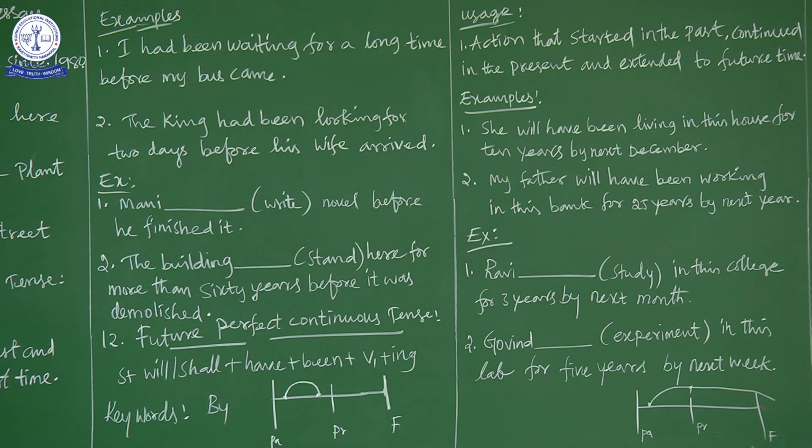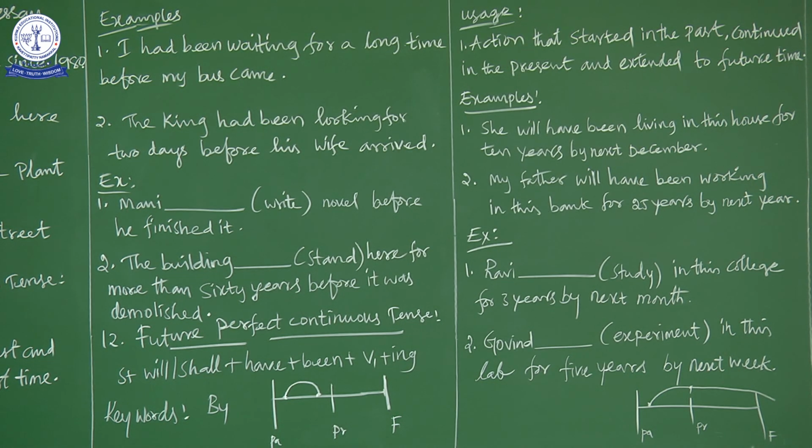What is the next month? That is September. So now it is August, and already it has been 3 years. He started studying in the past. Now the month is August, and the future month is September. Now the mentioned time is next month. So in the future extended time, when he reaches the September month, he will be studying for 3 years.